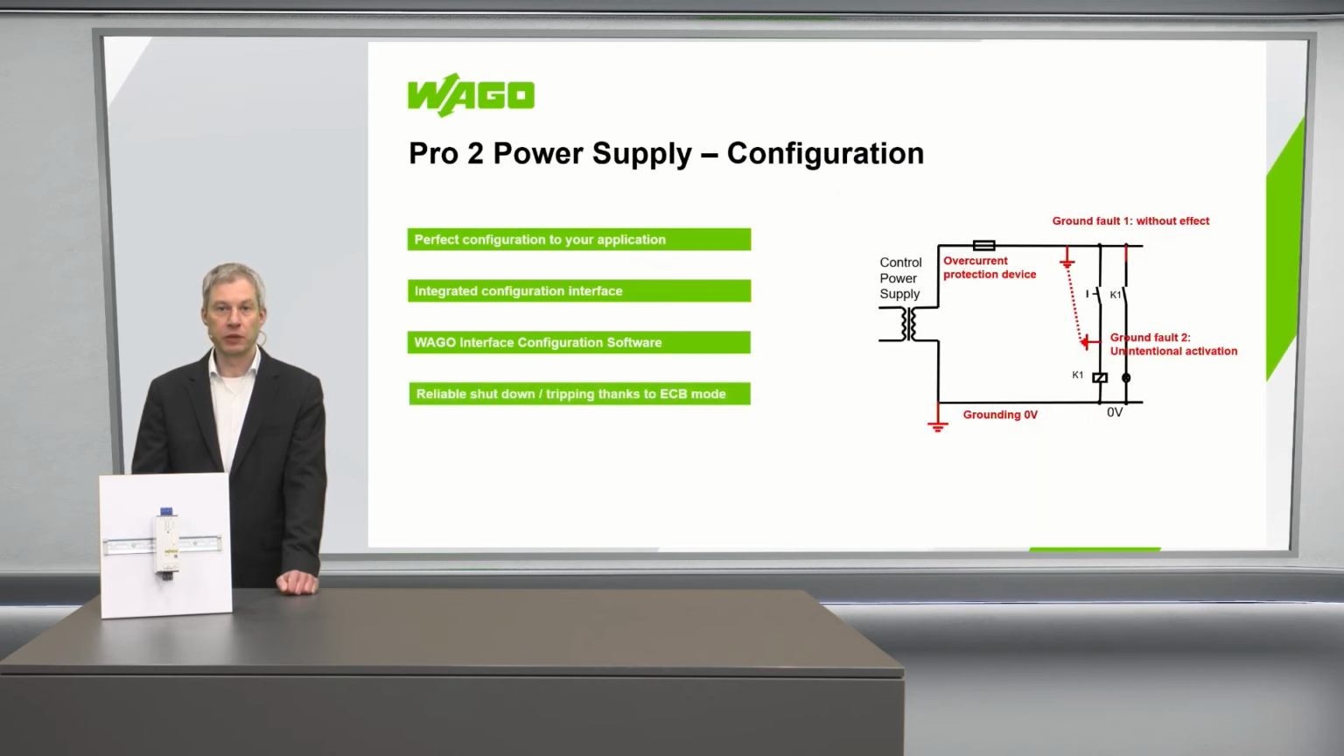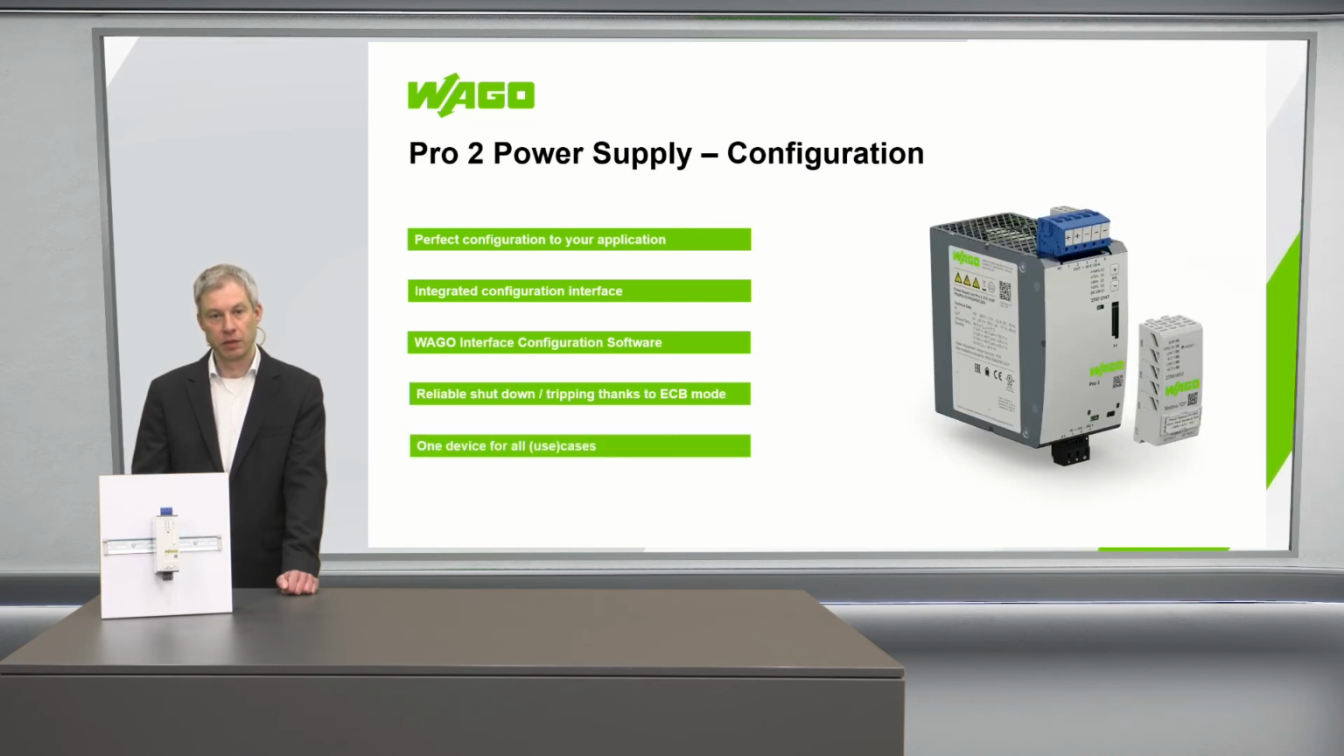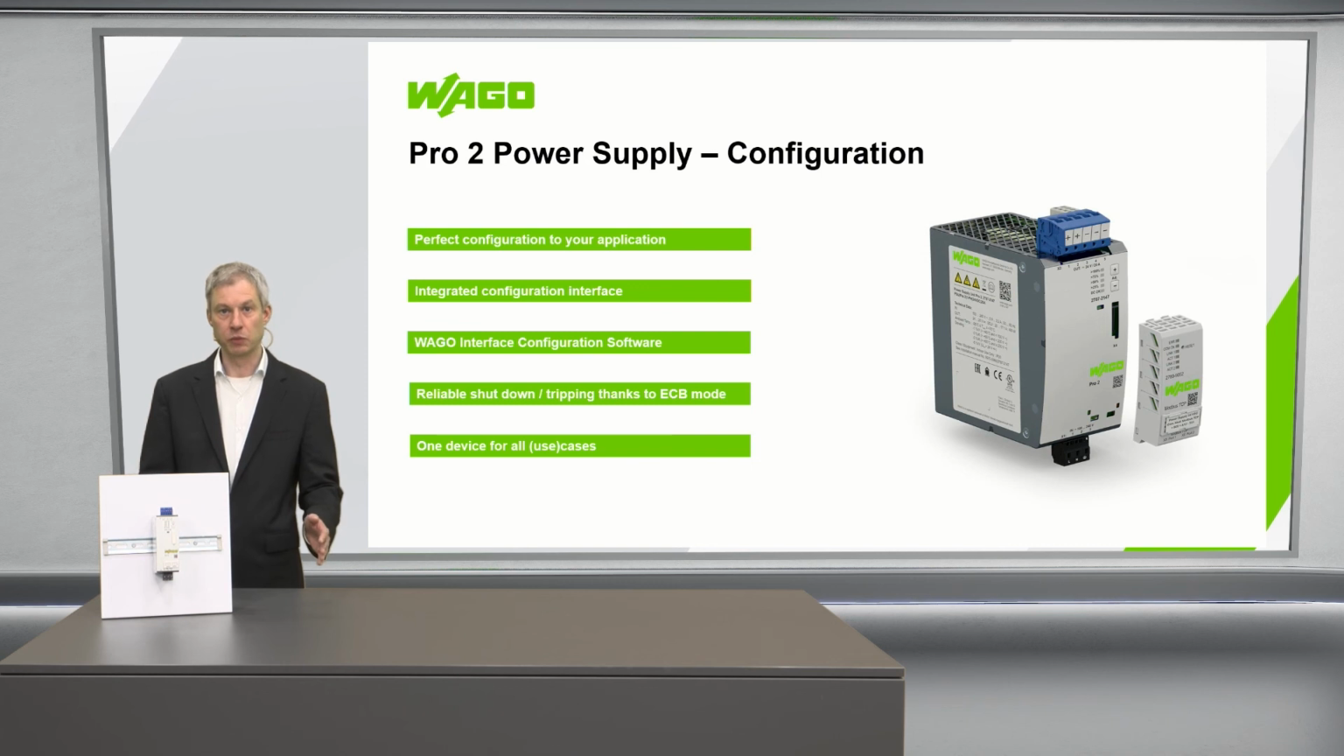There's a special overload behavior, the electronic circuit breaker mode, that allows machine builders to fulfill the requirements regarding dangerous earth connections. Last but not least, this is one device for all use cases, so just one Pro 2 power supply can be configured for many different applications, and just one unit is on stock for many different applications, thanks to the configuration.